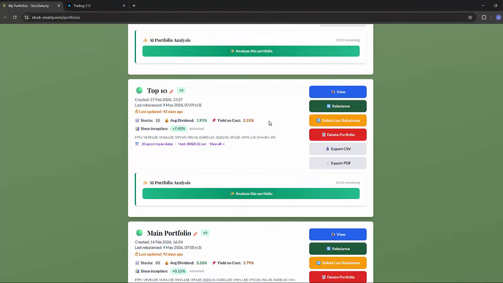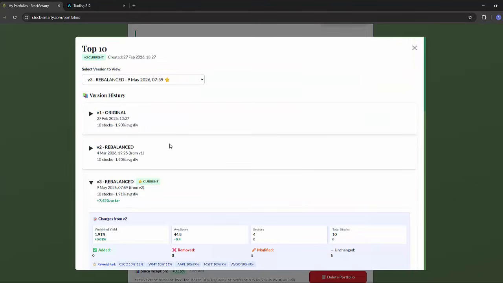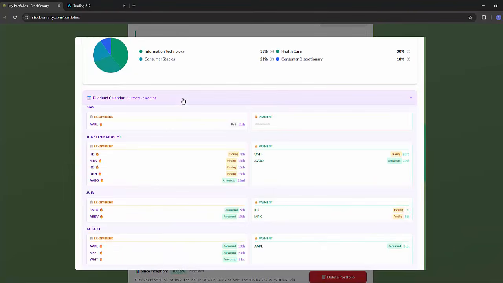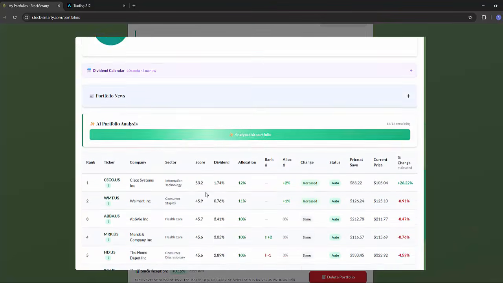So on my scorecard, on my face card in the portfolio tab of StockSmarty, we've got obviously the name of the profile, how many stocks are in there, the average dividend, some growth since inception, the ETFs that I use to analyse, and then obviously here we've got details on ex-dividend dates, etc., which we can see in further detail by going into the View tab, and obviously we can extend the calendar, etc., to see the information.